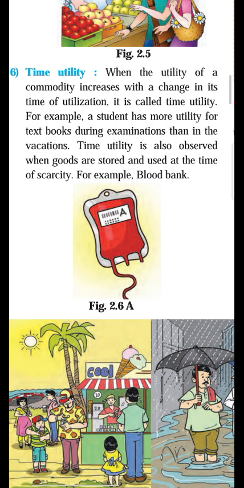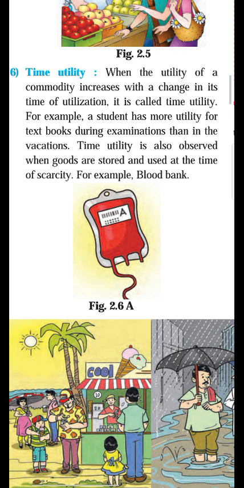Okay, for example, a nice example given in your textbook, that is blood bank. You can see the blood bank. The blood bank stores the blood from the different people, and they utilize the blood at the time of emergency. So there are two times.